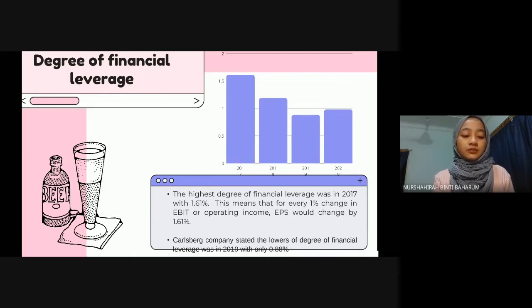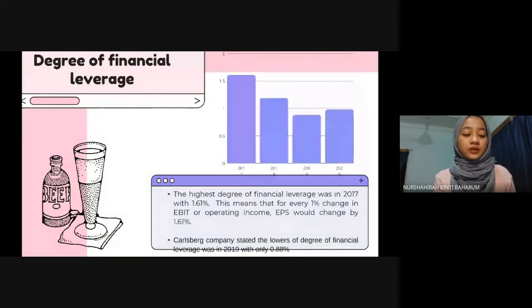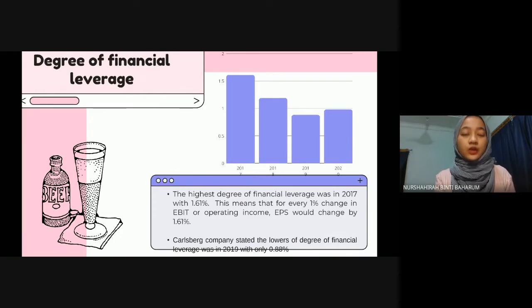As the result, Carlsberg's highest degree of financial leverage is in 2017, which is 1.61. That shows for every 1% change in EBIT can change 1.61% in EPS. And the lowest is in 2019, which is only 0.88.